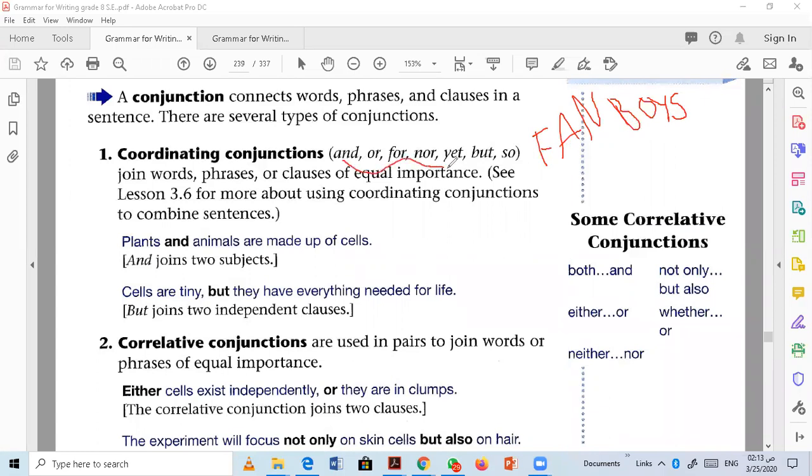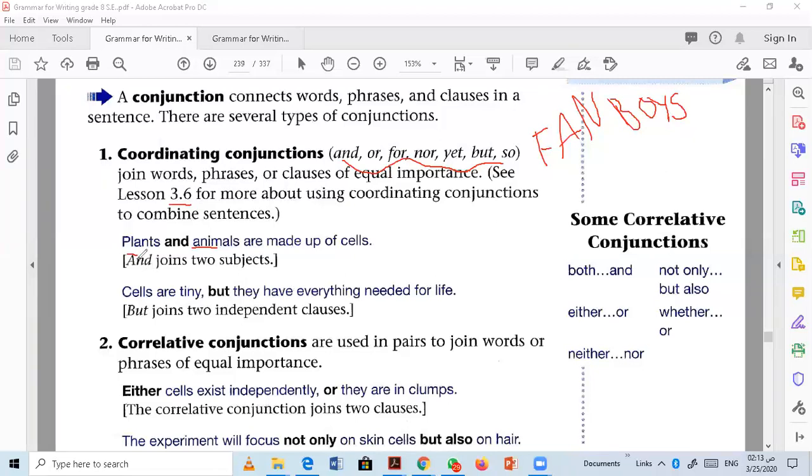These are the coordinating conjunctions, and they form a compound sentence. They connect nouns, subjects, adjectives, adverbs, phrases, and clauses, joining words or phrases or clauses of equal importance. For more about these coordinating conjunctions, you can see lesson 3.6.